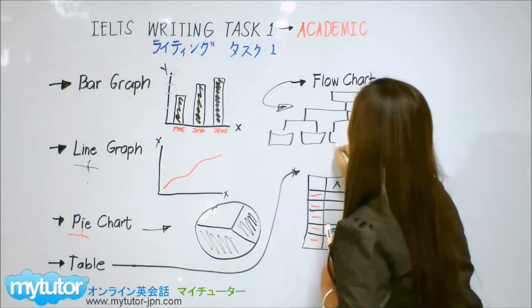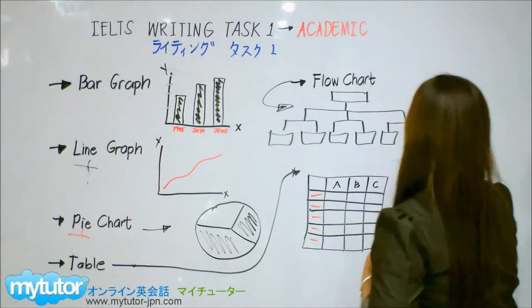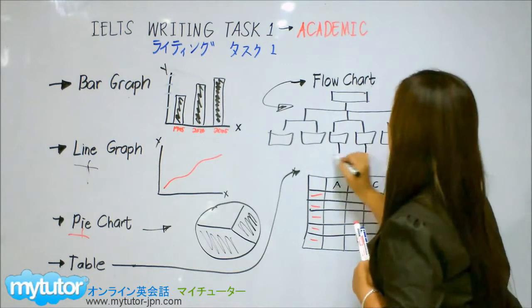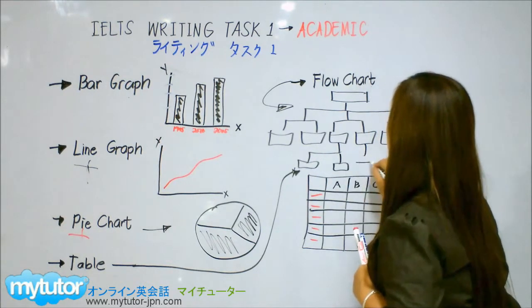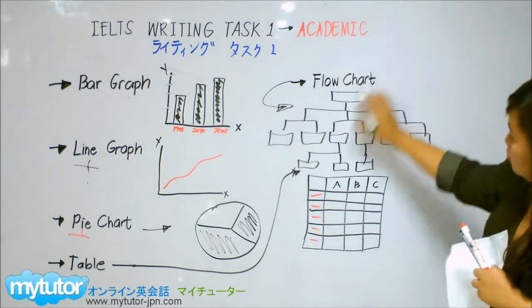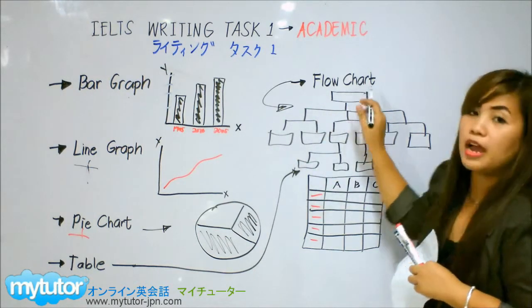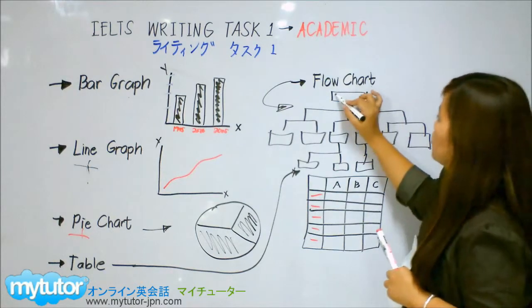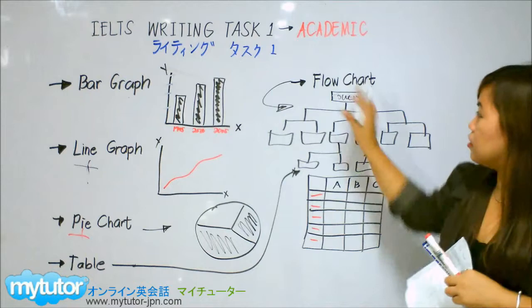Okay, so it's easy to describe and so on. So for instance, this. Okay, so you can see the flow of the chart, the flow of the information that we have. Say for instance, say tourism, and then countries. Okay, this is a flow chart.